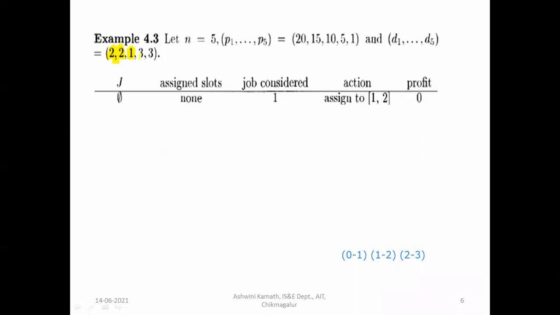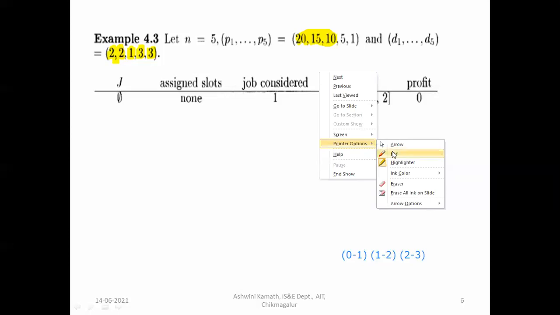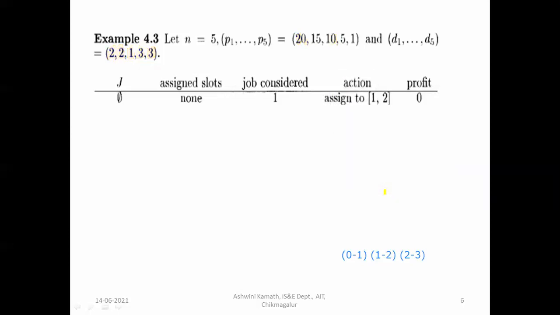Okay, for job 4, I have 3 slots here. The deadline is 3. So I can execute in the first slot, second slot or third slot. For job 5 also I can execute in the first, second or third slot. Since jobs are given in increasing order, I can omit the last 2 and execute the first 3 itself, if it can be completed within the deadline. Okay, I hope you understood.